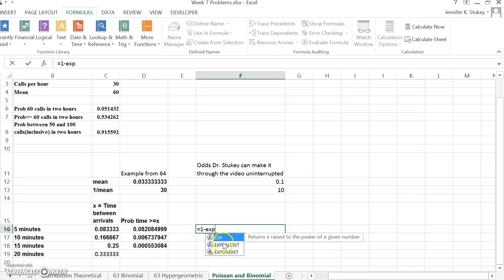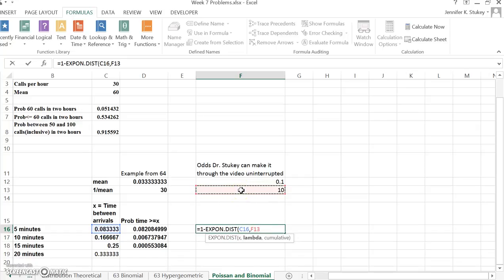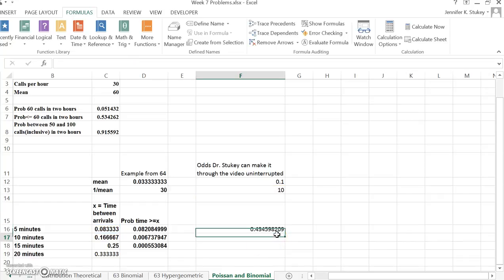So 1 minus our exponential distribution. We're going to use the same x over here since it's already calculated for us, but I'm going to go all the way to 20 minutes because even though the videos are only 15 minutes, it actually takes me more like 20 to 30 minutes and sometimes longer to produce them. Our lambda is this 10, and we're going to use true because I'm looking for or more. This calculates the odds of going 5 minutes or less, and then the 1 minus gives me the odds of more than 5 minutes. So I have a 43% chance of making it through 5 minutes without being interrupted.